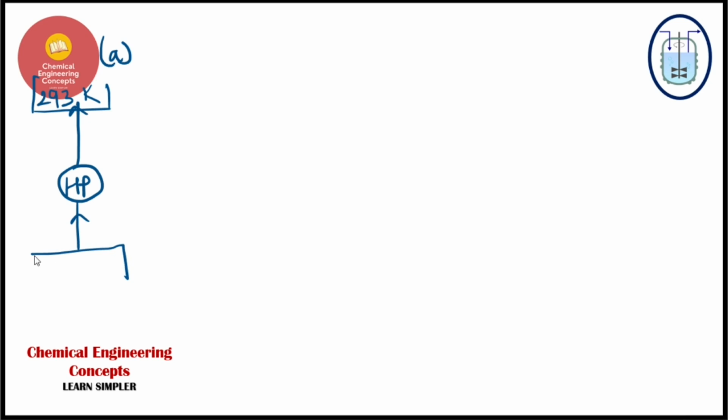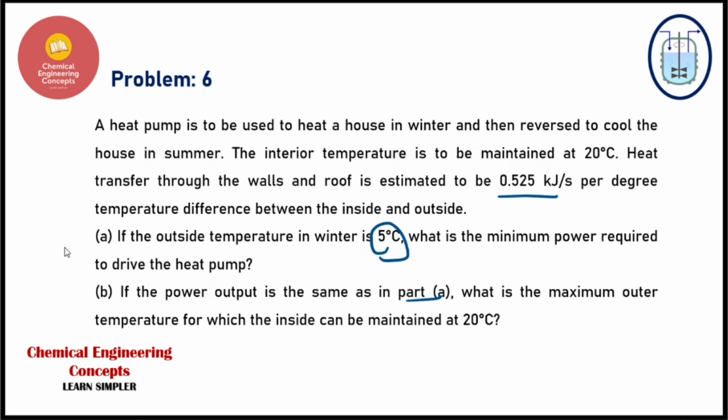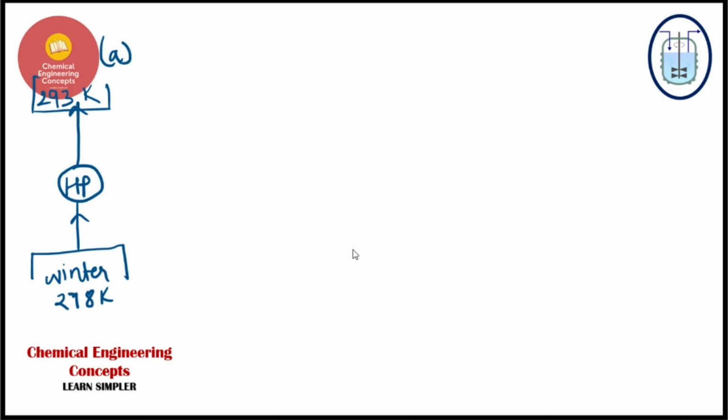And in winter we are having the temperature of 278 Kelvin, because it is given that it is 5 degrees centigrade. The outside temperature is 5 degrees centigrade. Now some work will be done on this heat pump.